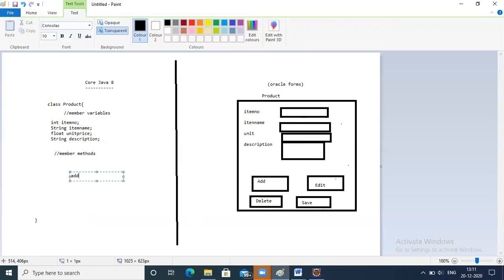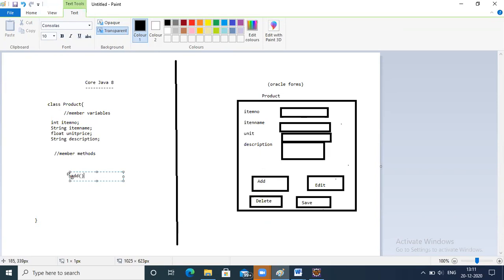Now what we know is that with add, we are trying to add something. What is that something? We are trying to add a product. Where we are adding is a different story. But here our intention is we are trying to add a product, edit the product information, delete the product, save the product. So here add means we are trying to add a product.